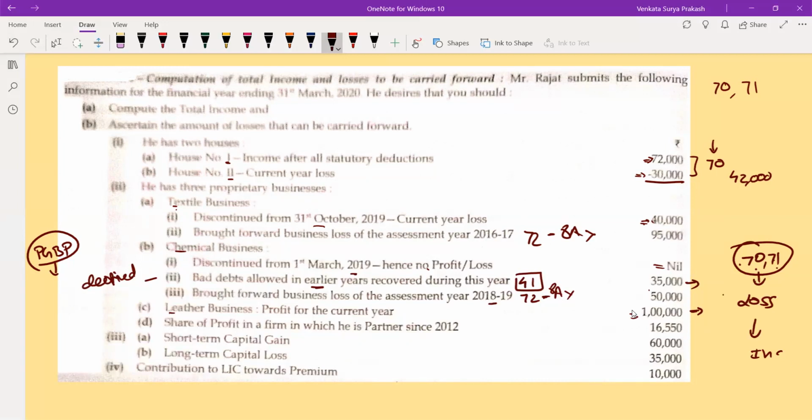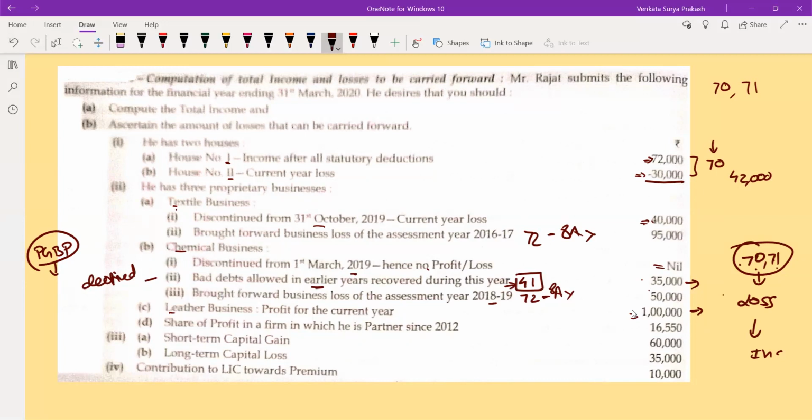What is your business income? For that, I need to consider my section 41 also. Section 41 says 35,000 is your business income and 1 lakh is your business income. So what is my total business income? 1,35,000 is my total business income. Now against this, I need to adjust my loss. I need to adjust my current year loss. I need to adjust my brought forward business loss. Is it clear?